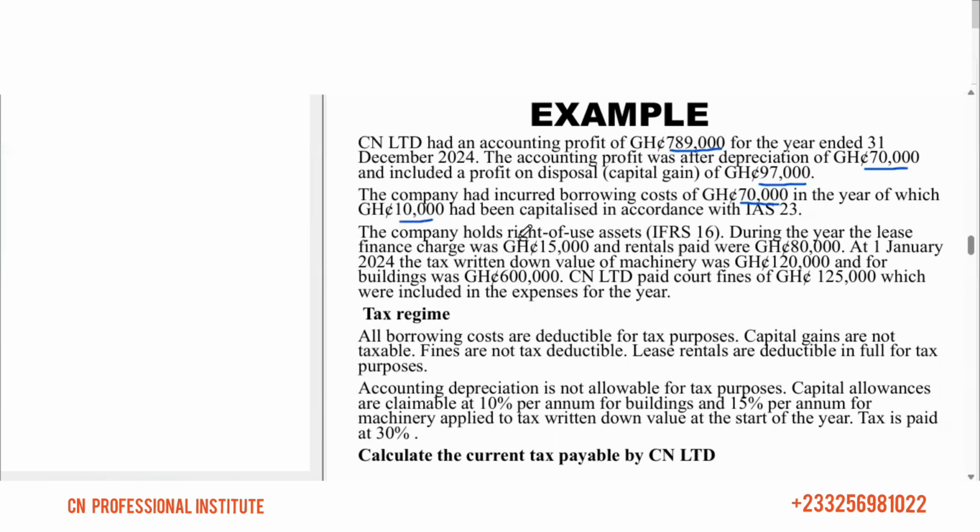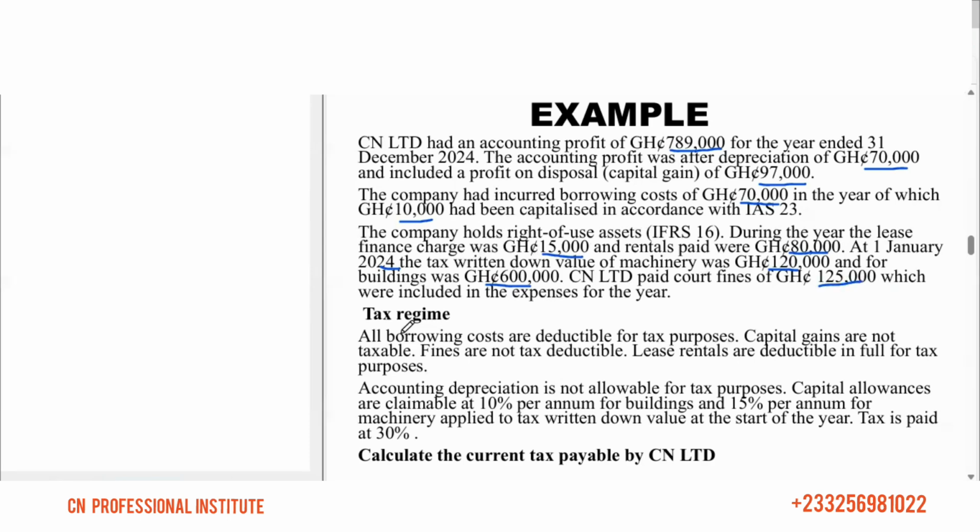The company holds right of use assets, that's IFRS 16. During the year, the lease finance charge was 15,000 and rentals paid were 80,000. At 1st January 2024, the tax written down value of machinery was 120,000 and for buildings was 60,000. CN Limited paid court fines of 125,000, which were included in expenses for the year.